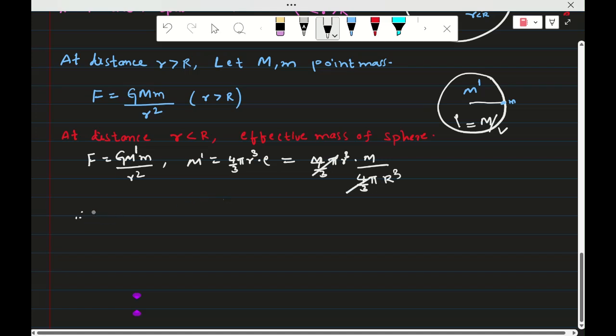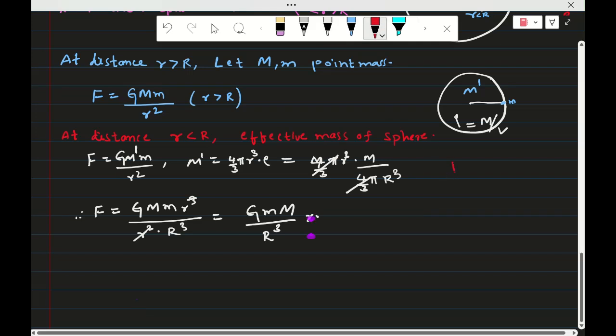Therefore, the force will be G into M into m small r cube by r square into R cube. So r gets cancelled. That is equal to G small m into capital M by R cube into r. That means here the force is proportional to r for the points r less than R.